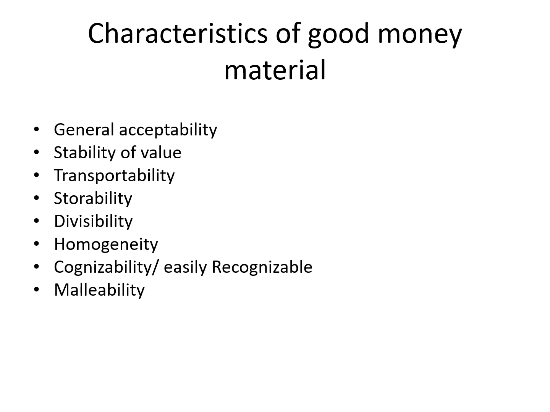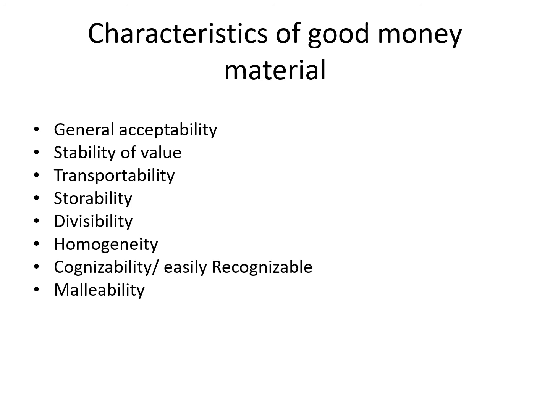Then storability. It should not be perishable, like agricultural commodities or cattle. You can store it in a large amount in a smaller space. Then divisibility, this also is very important. You should have smaller denominations of this thing, and if you want to buy a smaller thing, you can pay for it in a smaller amount. So if a material being used for money can be divided into smaller denominations, it would be fit for use as money.